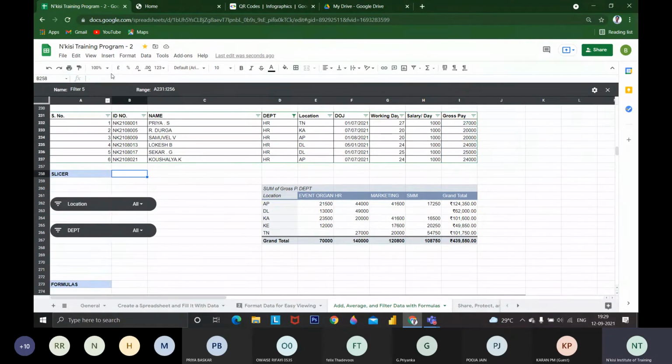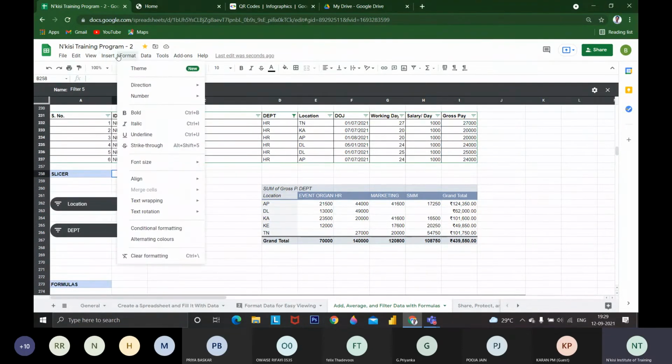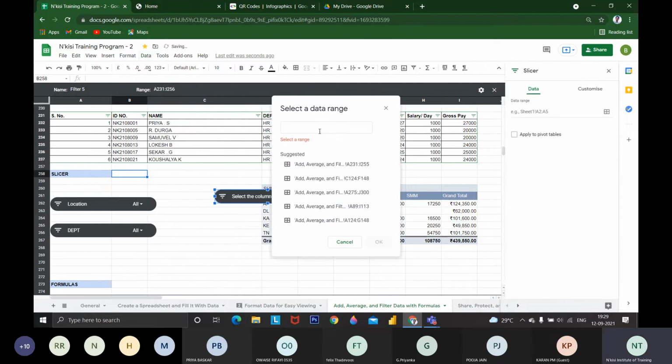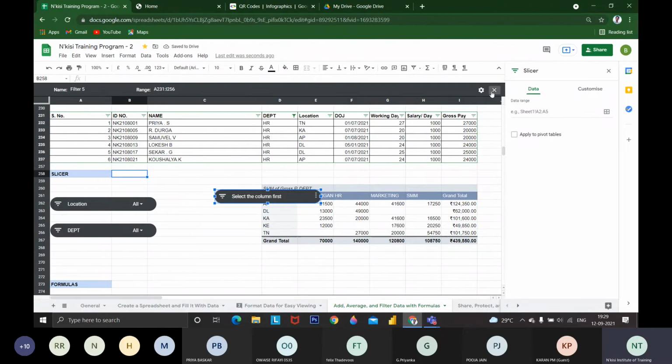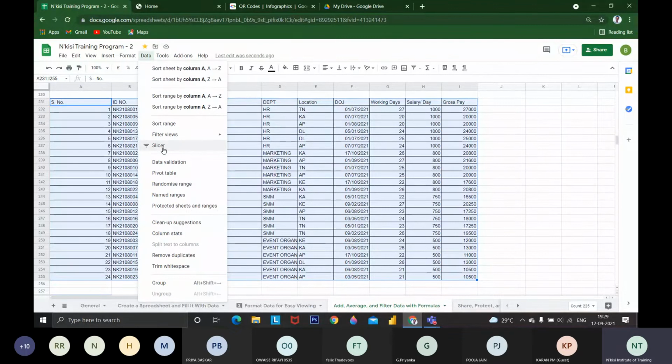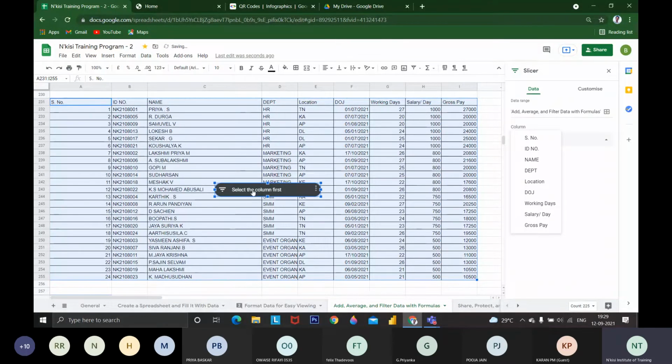How to insert slicer: if we go to data, you will be getting slicer. I want to insert a slicer. You have to select a range for which data you are going to insert slicer. I'm going to filter this data. I'm going to select this data. This is the data I'm going to use. For this data, I'm going to insert slicer. Selected data and got a filter.